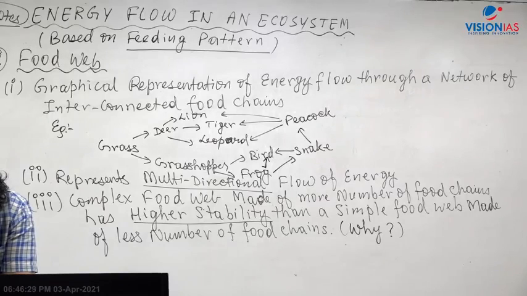Ecological balance, okay. Multiple organisms, okay. Good, very good. See, try to learn in the classroom. Whatever I am teaching in the classroom, try to just go through it. If you are already aware of it, just revise the concept.